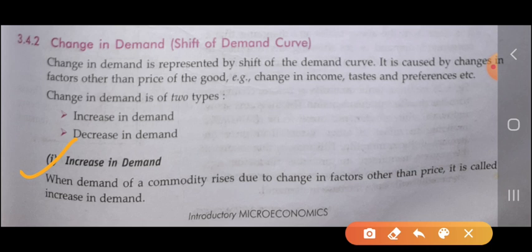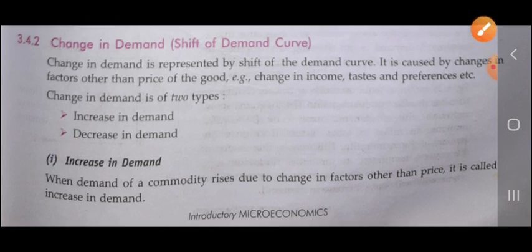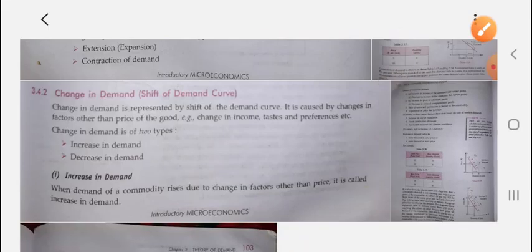So it is called the increase in demand when the demand of the commodity increases due to change in the other factors, like change in income, taste and preference, population, distribution of income, season, other than the price, then it is called the increase in demand.